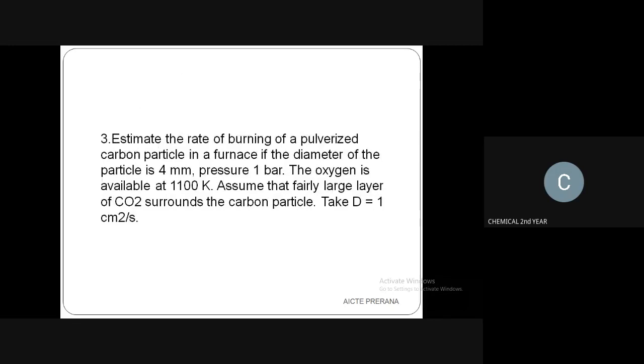Here the diameter is given, and from that you can calculate the radius. Here 2 into 10 to the power minus 3 is not temperature, that is the diameter, and the radius is obtained from it, divided by R into the temperature. Now we can calculate the value and find the value of N for CO2, which is 2.748 into 10 to the power minus 8 kg mole per second.